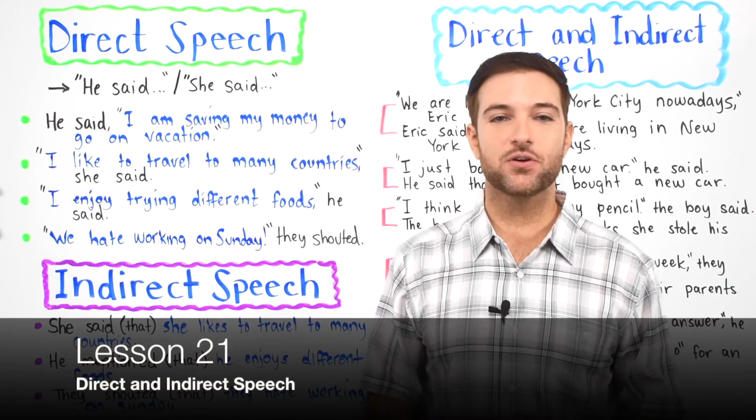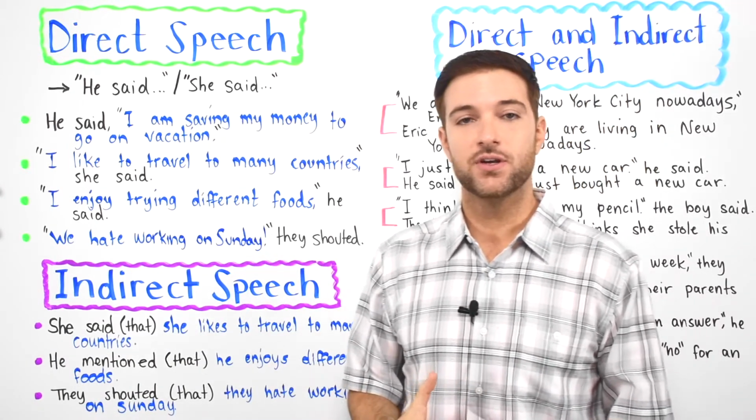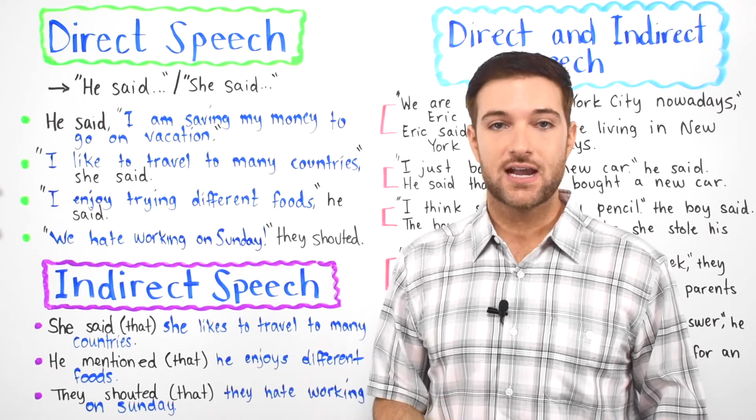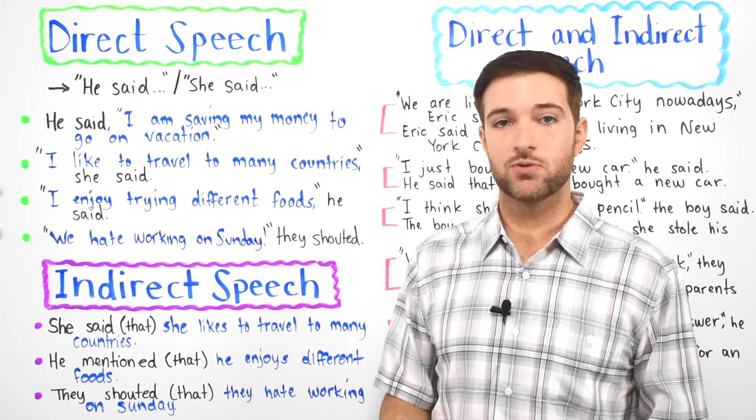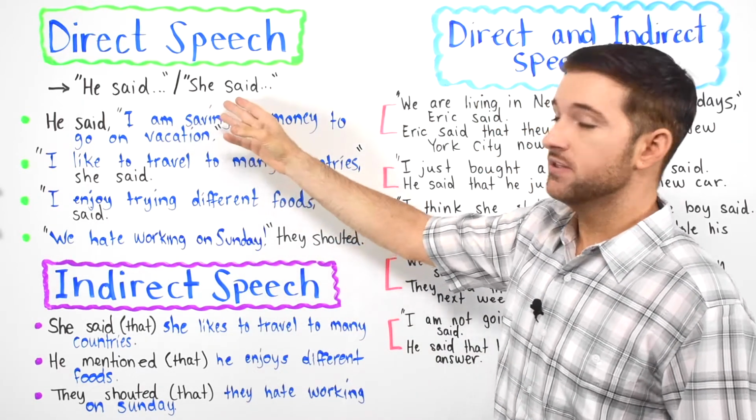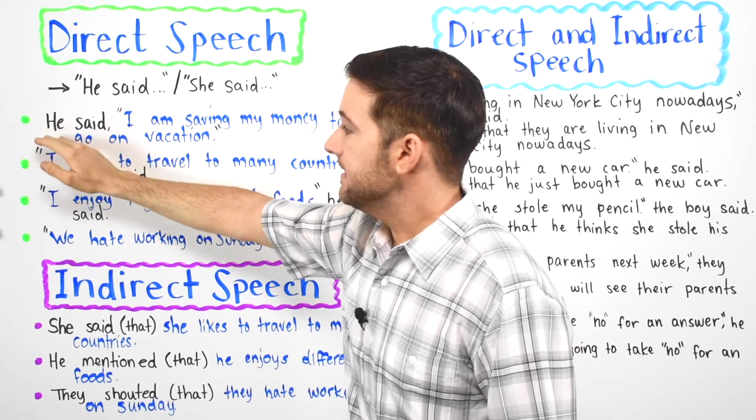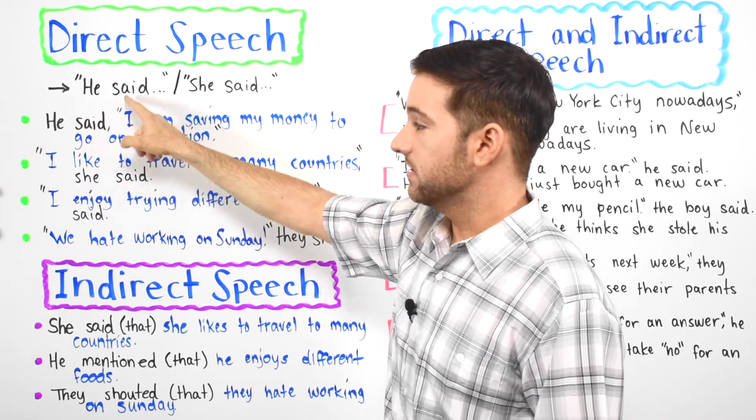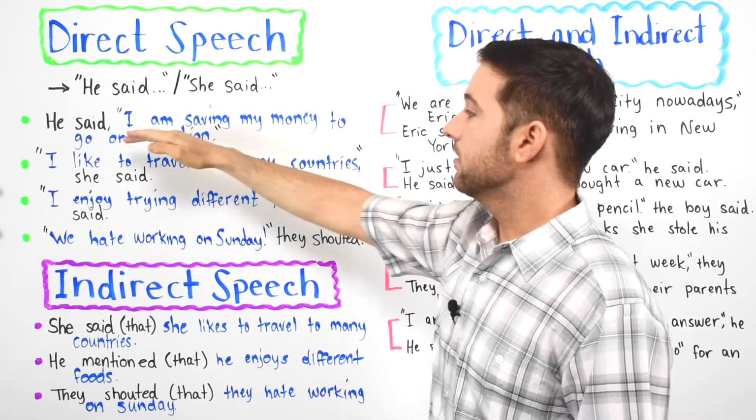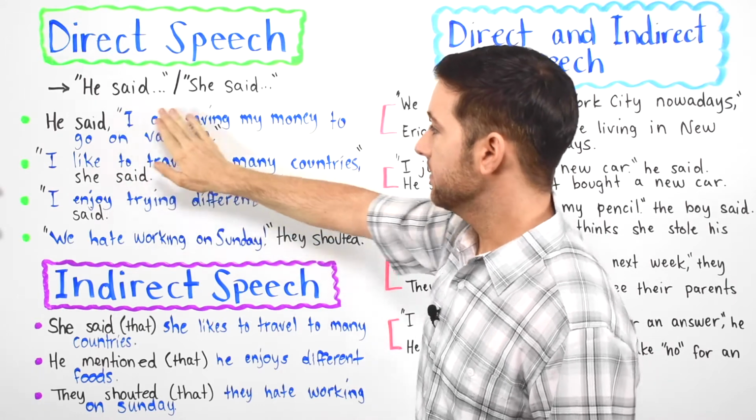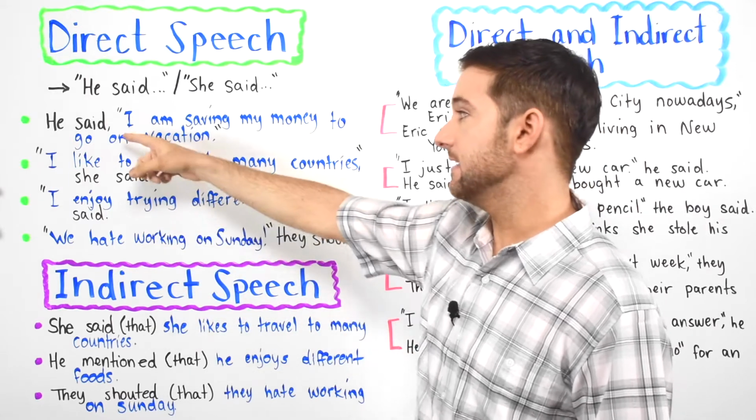In this lesson we are going to be learning about direct speech and indirect speech. Direct speech is where we quote the exact words that someone said. We put quotation marks around their words and say expressions like he said and she said. For example, in this one it says he said, and then we have the quotation marks: I am saving my money to go on vacation. These are the exact words that he said.